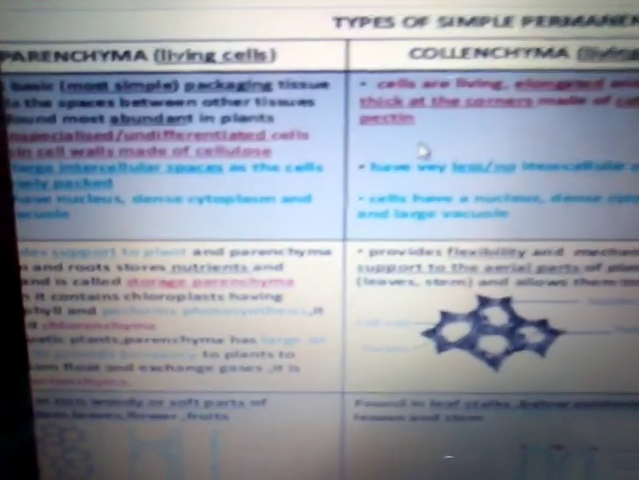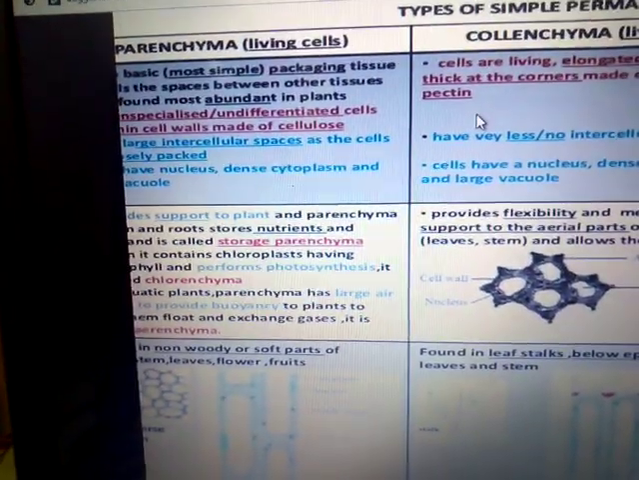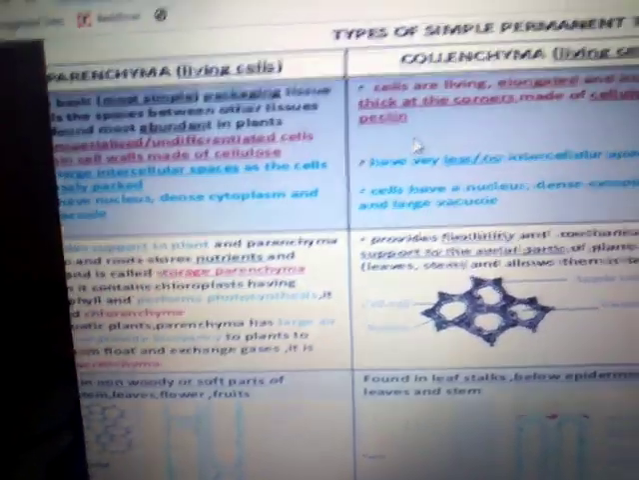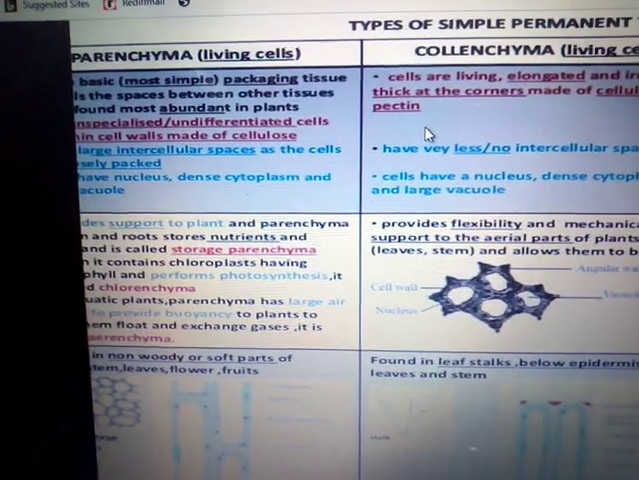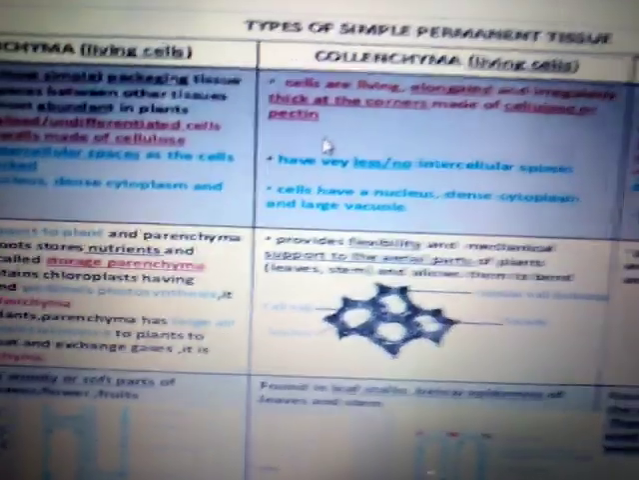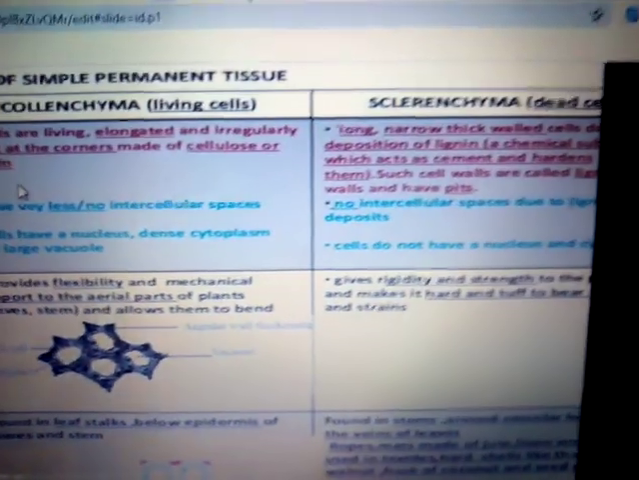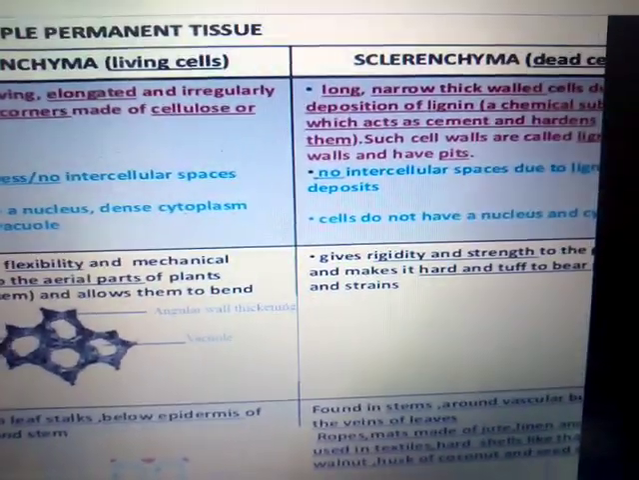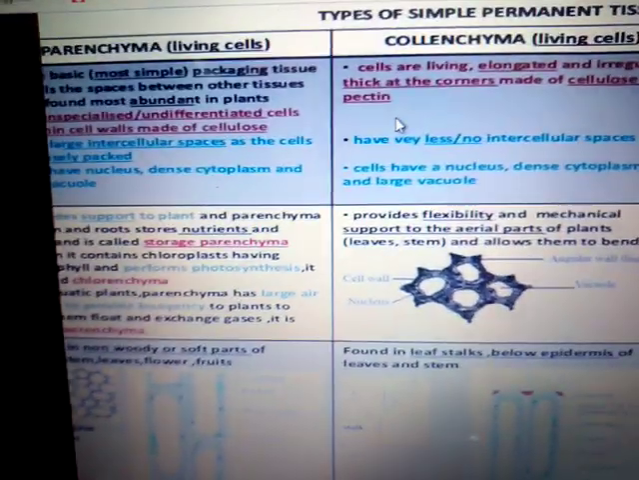Here this is the chart in which you will find the difference between parenchyma, collenchyma and sclerenchyma. Since parenchyma is a living cell, it is present in each and every part of the plant, and collenchyma is also a living cell, but the sclerenchyma is a dead cell, it is not a living cell. So on the basis of the living and dead cells, they perform some function.